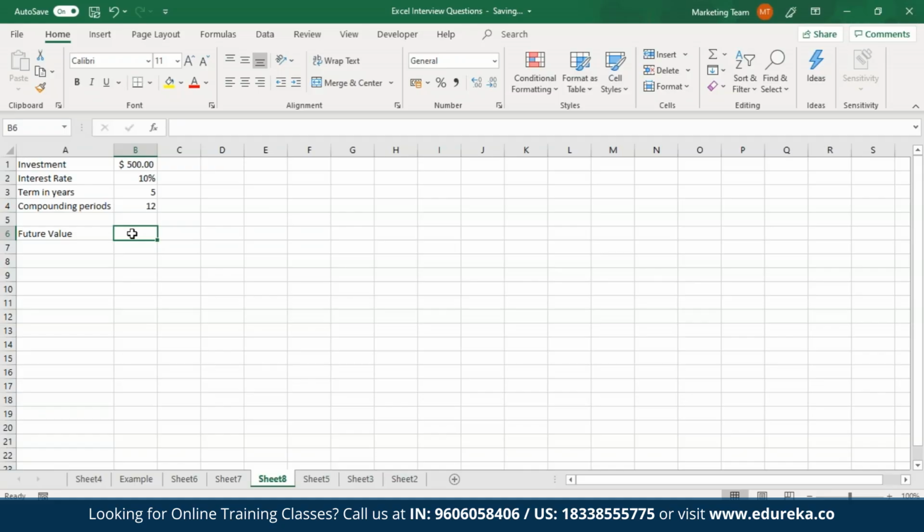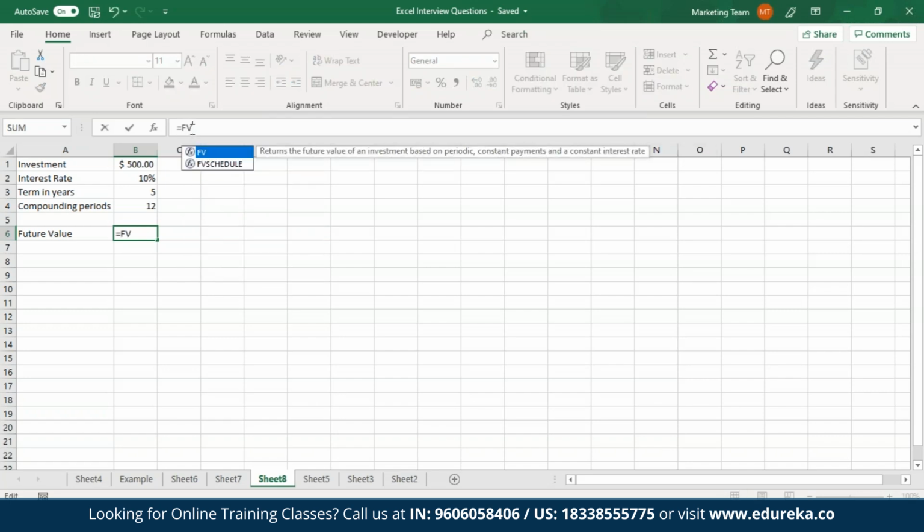So let me get back to Excel. So as you can see over here, I've already created a table. The investment amount that I have over here is 500 at the rate of 10% for 5 years, and the compounding periods are 12. So now, to show the syntax of this function to you guys, what I'm going to do is just type in an equal to sign followed by FV.